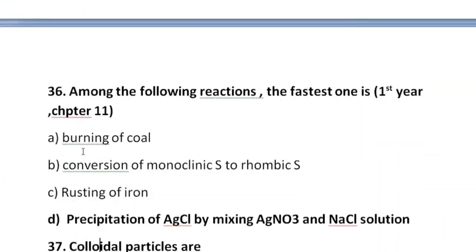Our next MCQ is: among the following reactions, the fastest one is burning of coal, conversion of monoclinic sulfur to rhombic sulfur, rusting of iron, precipitation of AgCl by mixing AgNO3 and NaCl solution. D option is correct here. Precipitation of AgCl when we mix the solution of silver nitrate into NaCl. White precipitates of AgCl are formed. This example is given in the first paragraph of chapter 11 of first year in the example of fast reactions.